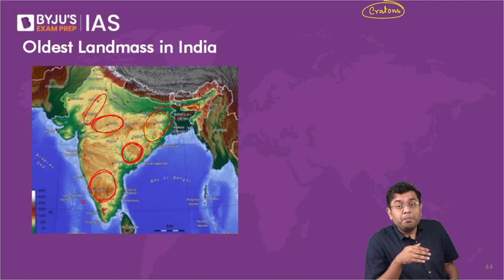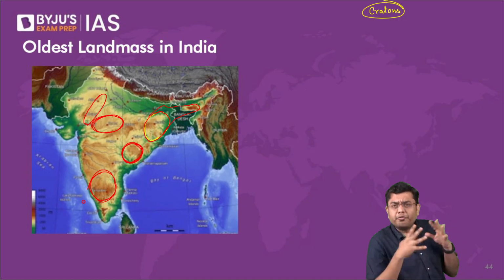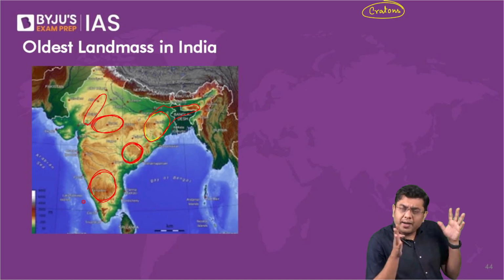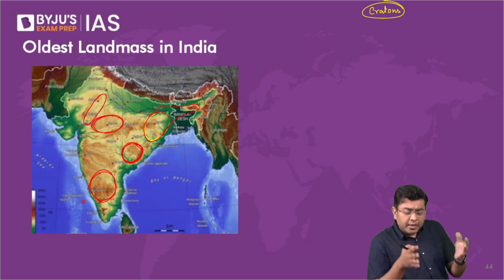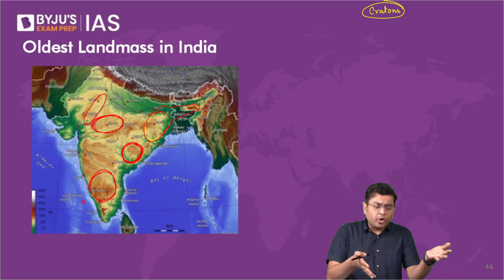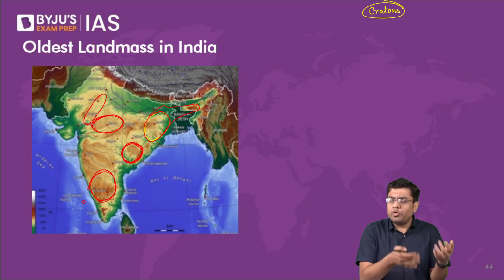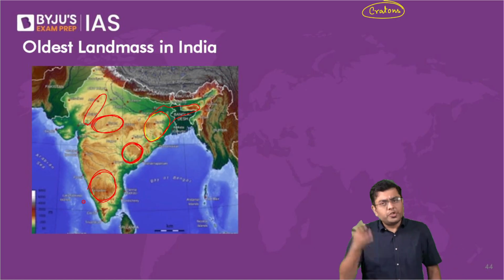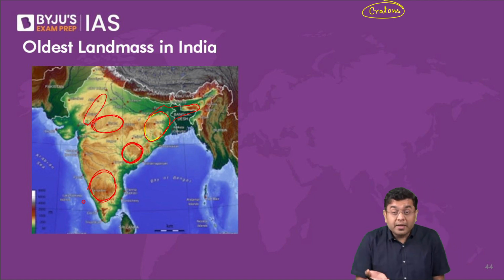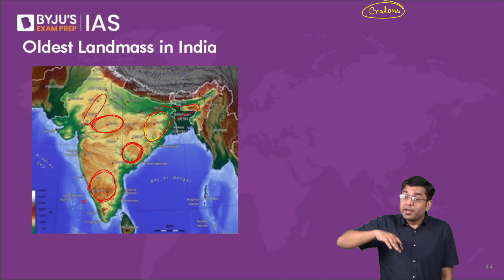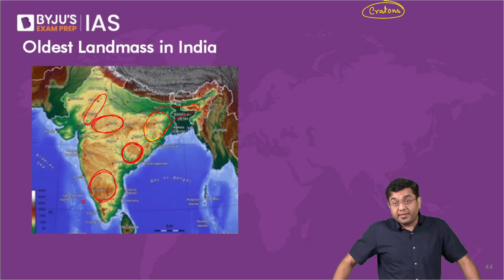Now we are talking about billions of years back, right? So over a span of many hundreds of millions of years, you had various different volcanic activities happening in this region. Now obviously at that point of time, the land that we are referring to was not situated in the present position. It was situated somewhere completely different. Now at that point of time, you had multiple such volcanic eruptions, increasing the height of these cratons, creating many lofty mountain peaks in this area.